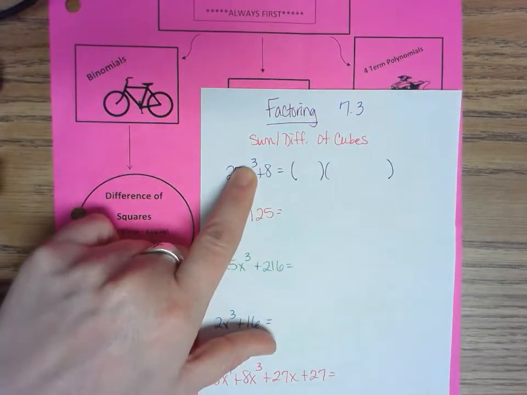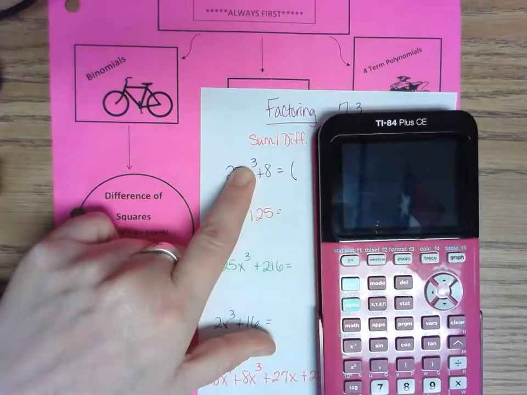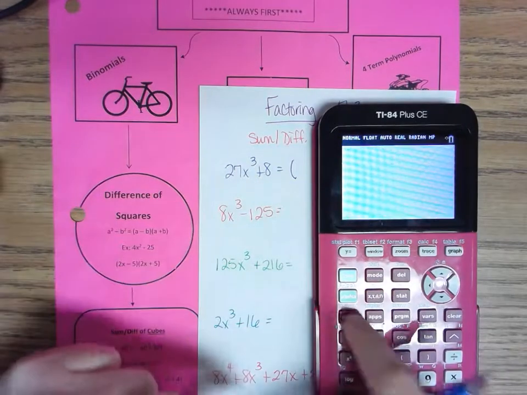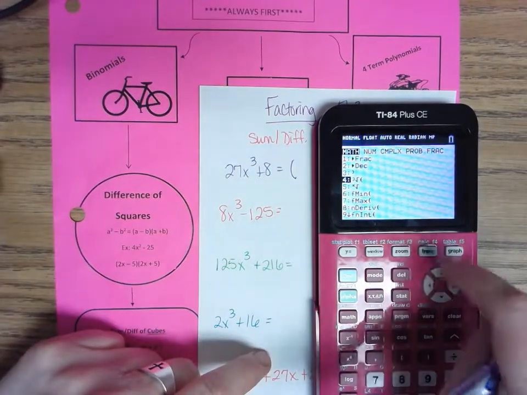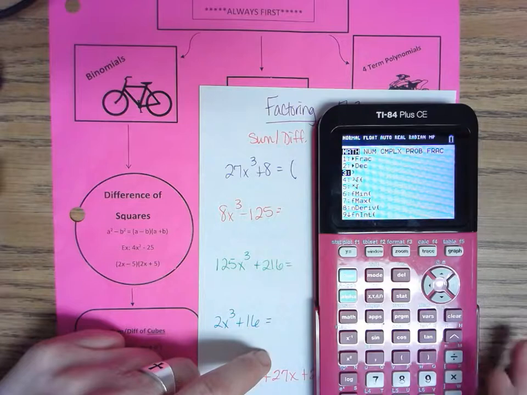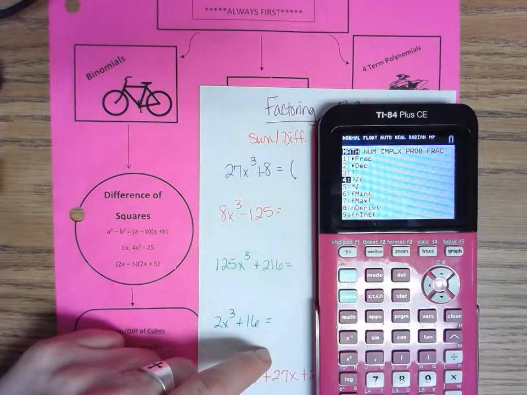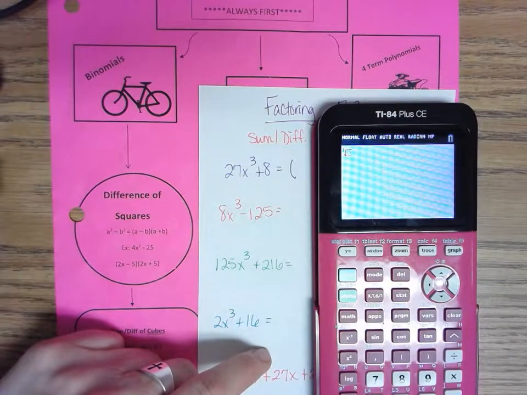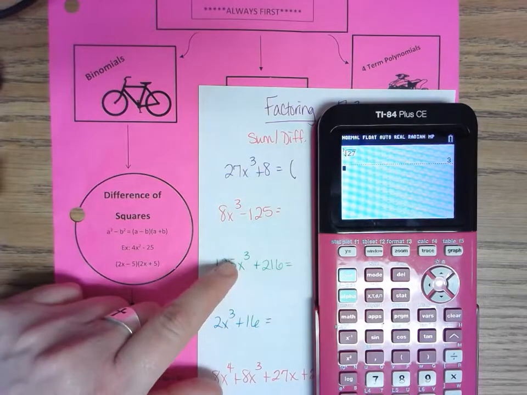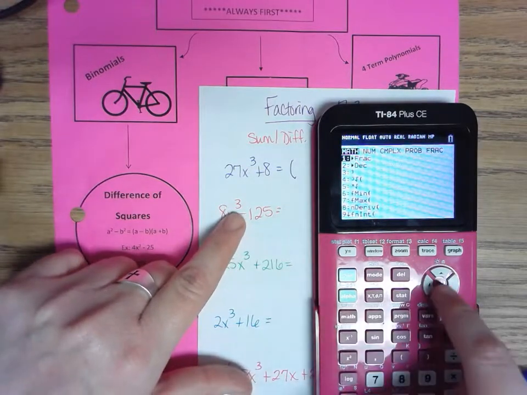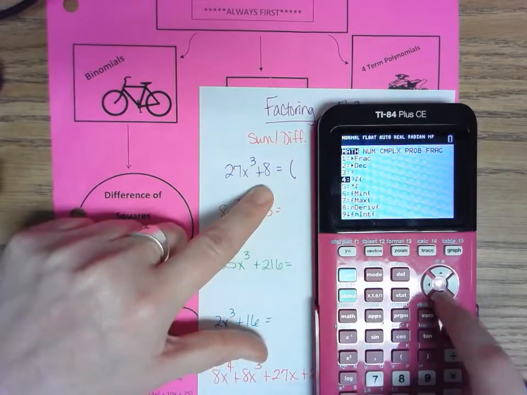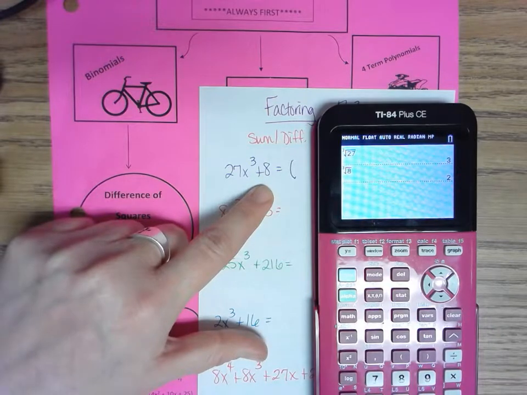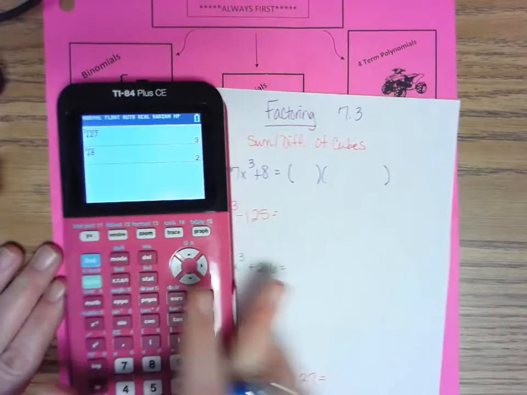So in order to get my two factors, the first thing I do is I need to undo a cube, which means that I go to math, and the opposite of a cube is right there, number 3. The opposite of that is a cube root, number 4. So I'm going to take the cube root of 27. And then I need to do the same thing for 8, just to be sure everybody's a cube. And it works.